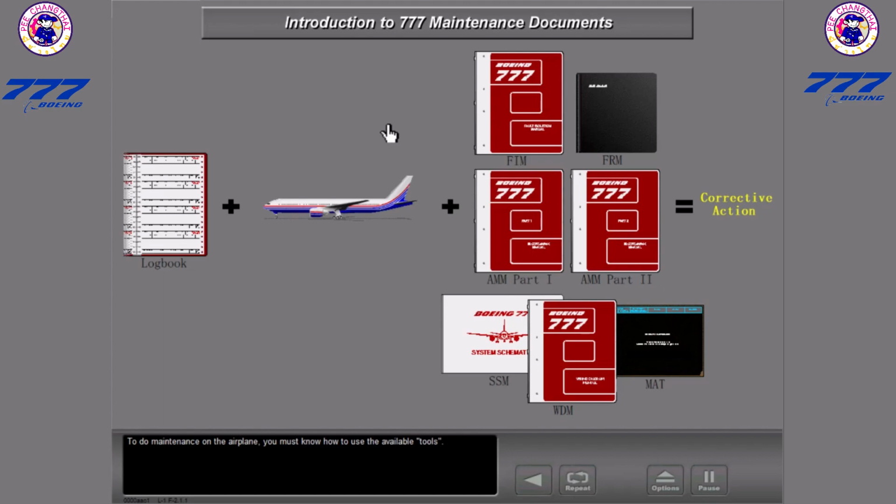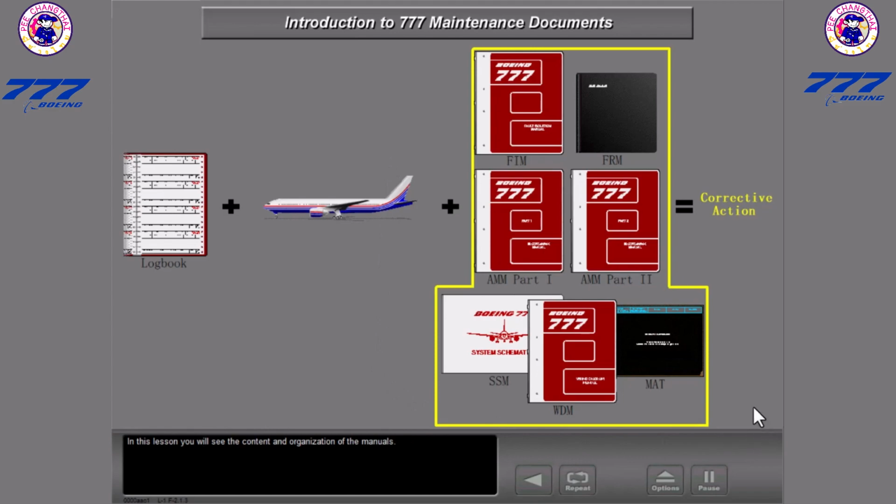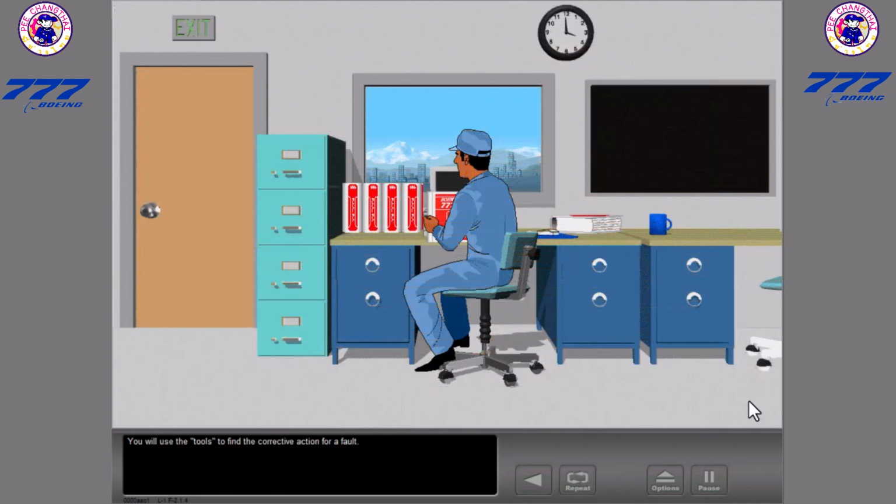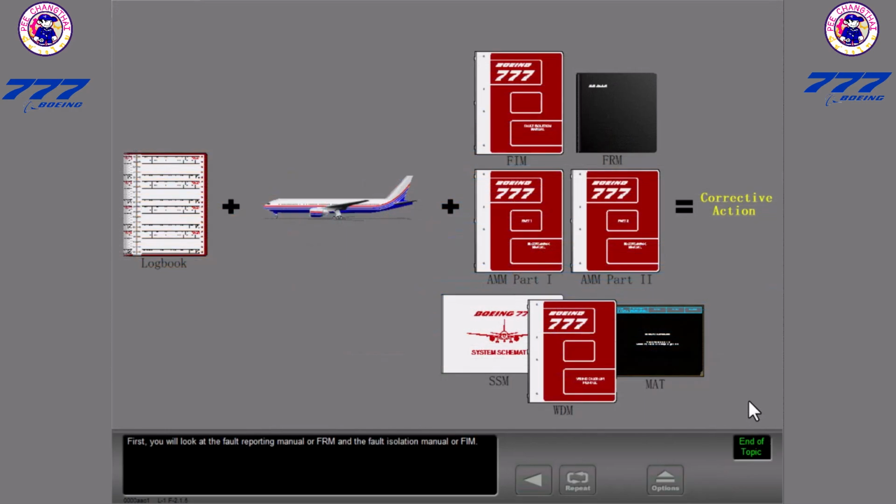To do maintenance on the airplane, you must know how to use the available tools. In this lesson, you will see the content and organization of the manuals. You will use the tools to find the corrective action for a fault. First, you will look at the Fault Reporting Manual, or FIRM, and the Fault Isolation Manual, or FIM.